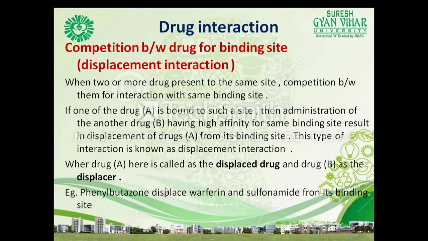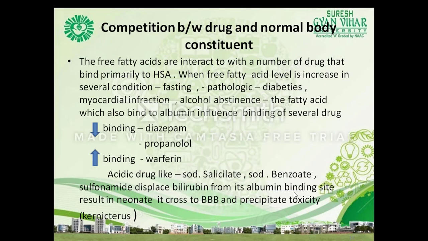When the drug displaces another, drug A here is called the displaced drug and drug B is the displacer. For example, phenylbutazone displaces warfarin and sulfonamides from their binding site. So this is one example of a displacement drug. Then, competition between drugs and normal body constituents.